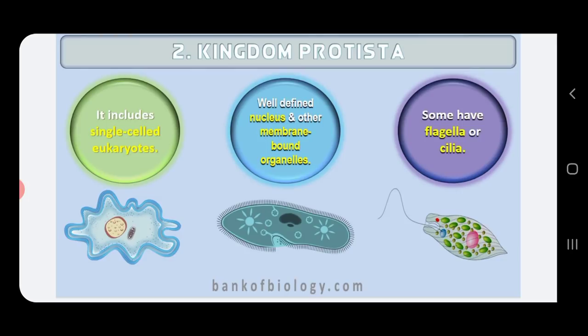Once again we shall just revise it. First of all, kingdom Protista includes unicellular eukaryotic organisms having a true nucleus and membrane bound cell organelles like chloroplast, mitochondria, Golgi complex, etc. Second, they are cosmopolitan in distribution; you can find them everywhere. Third, they have characters of both monerans and members of kingdom fungi, plantae and animalia. Fourth, they show locomotion, that is movement, due to the presence of cilia, flagella and pseudopodia.